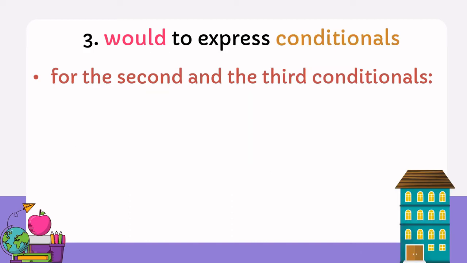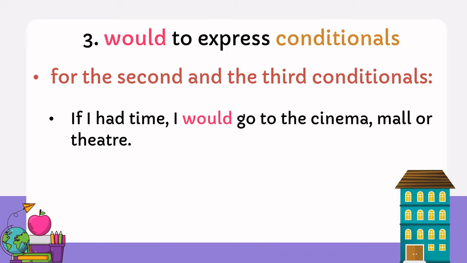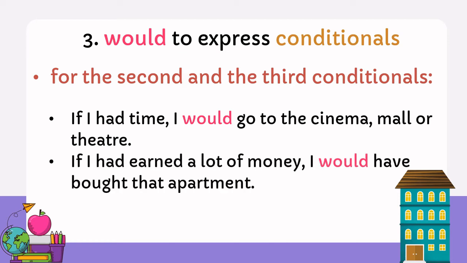The third usage: we use would to express conditionals for the second and the third conditionals. Let's see some examples. If I had time, I would go to the cinema, mall, or theater. And the second one: if I had earned a lot of money, I would have bought that apartment.